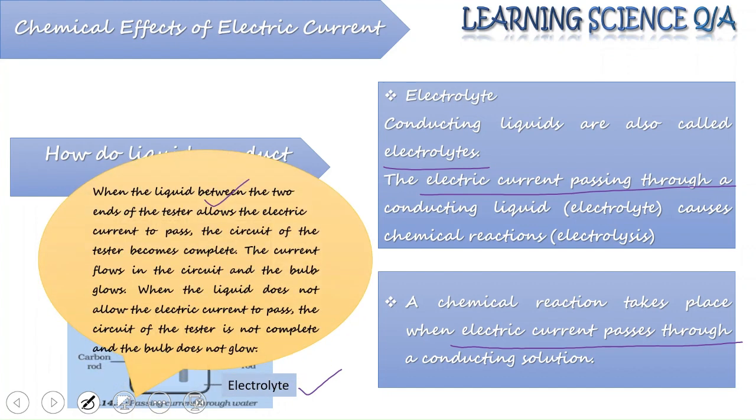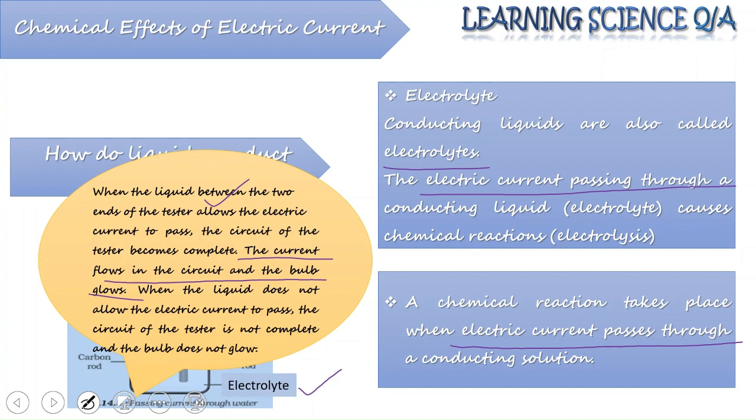So when the liquid between the two ends of the tester allows the electric current to pass, the tester becomes complete. That means the liquid that you are using has to be a conducting liquid. Only in that condition will the electric current pass through the circuit and the circuit be completed. And once the current flows through the circuit, it will make the bulb glow.